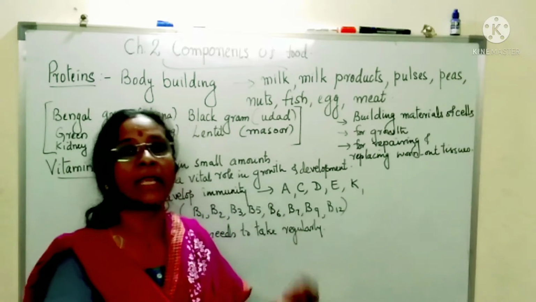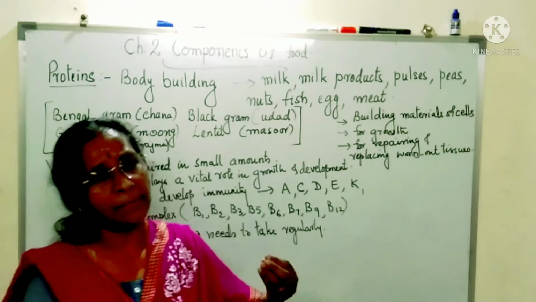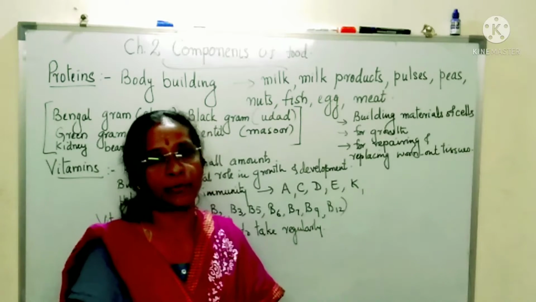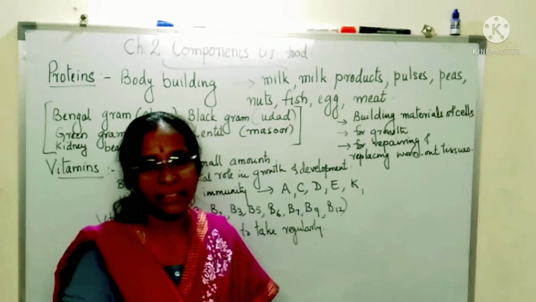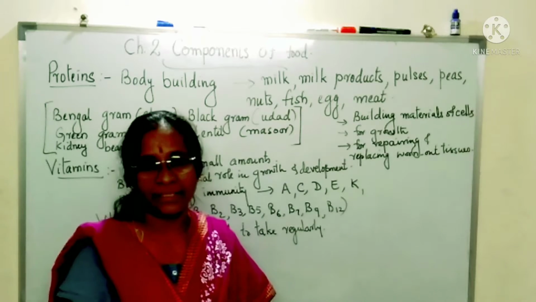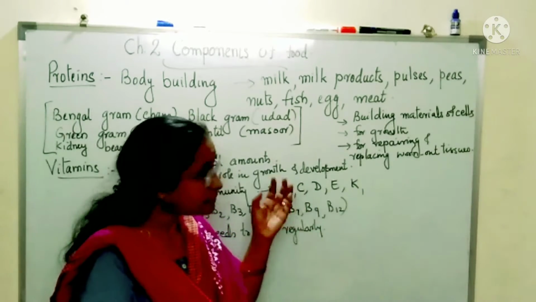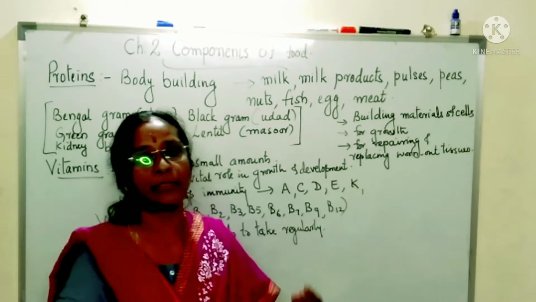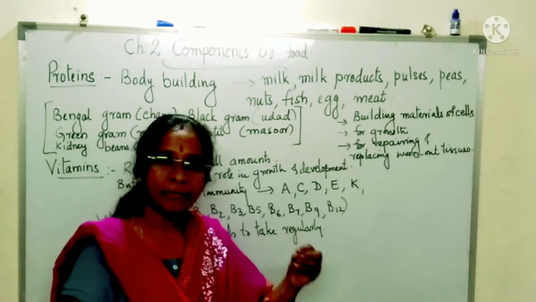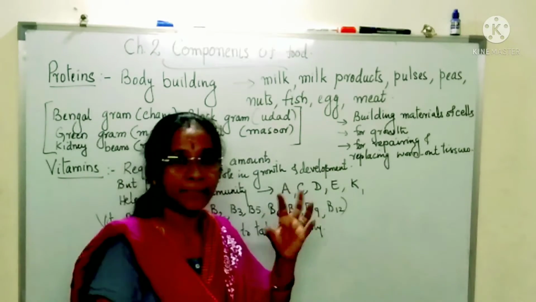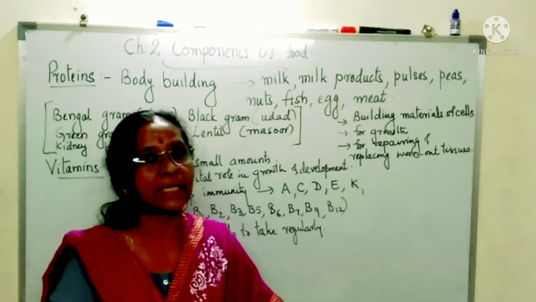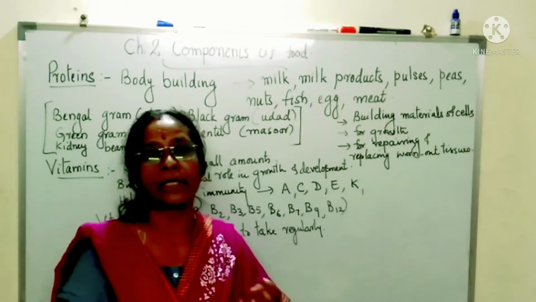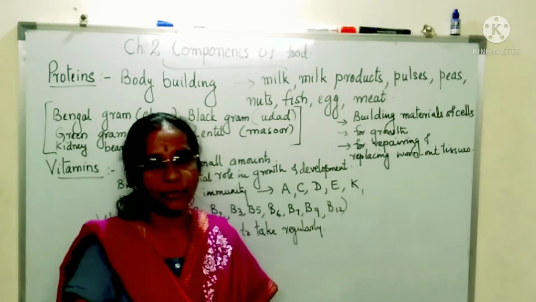That is why every day we take proteins. Similarly, carbohydrates are also very important. So we take carbohydrates every day. Every day we eat rice or chapati. Every day we eat dal. Similarly, fats are also very important. That is why when your mother prepares roti or chapati, we use ghee, or we use oil. So these three parts, carbohydrates, fats and proteins, are very important, and are needed in large quantity in our food. So every day we need to take them.